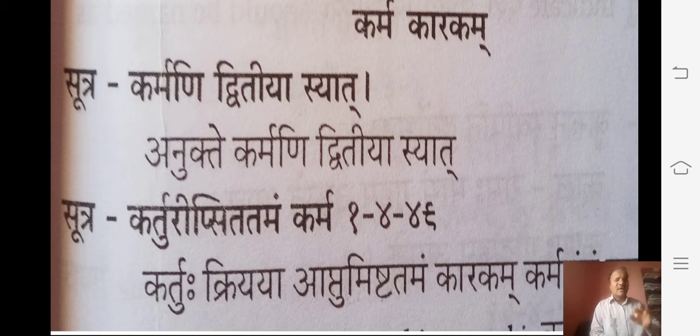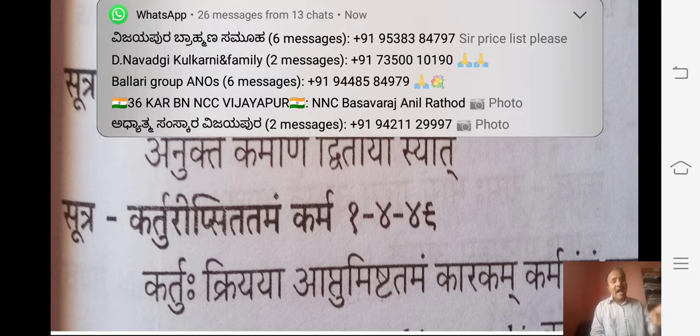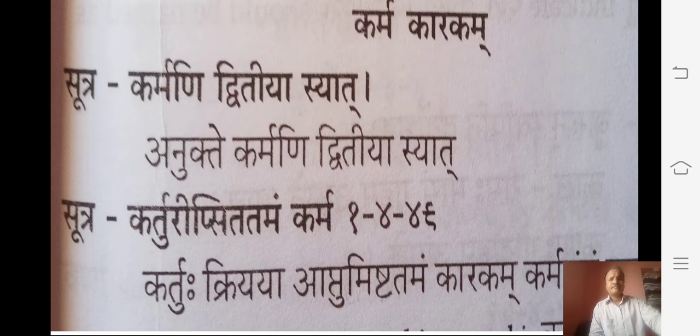For example, karturipsitamam karma. Kartuhu ipsitamam. Ipsitamam is the closest proximity. Kartu kriya aptumishtatamam karakam karma sovnyasat. The kartru doing the kriya, aptumishtatamam, the most closely related. Aptumishtatam, closer proximity to the kartru and kriyapada, that word is called the karma. Wherever the karma is there, it should be used in the dvitiya vibhakti, because it is called the karma.